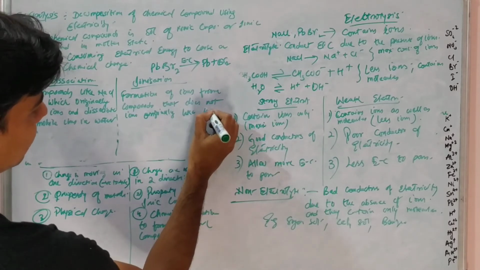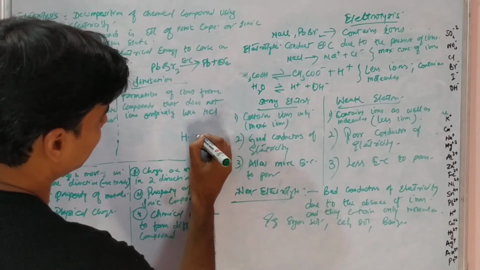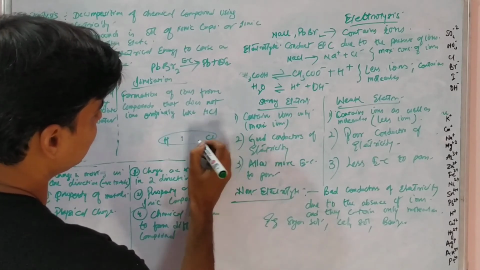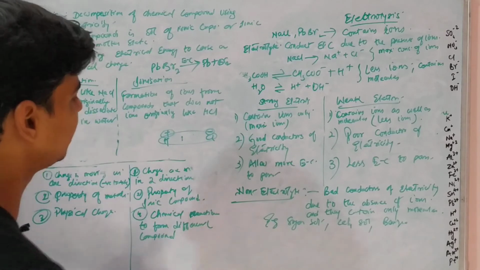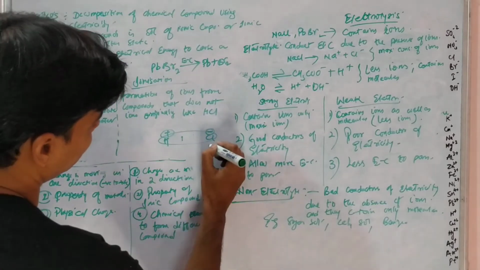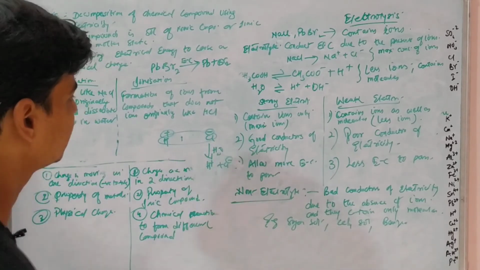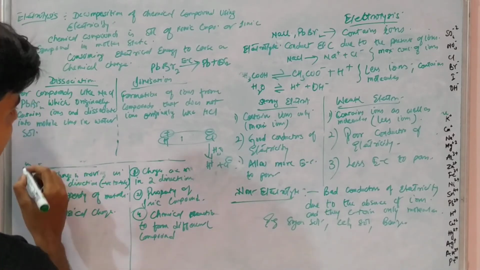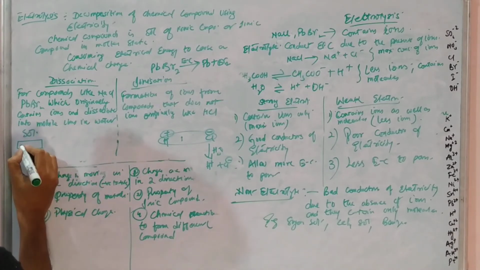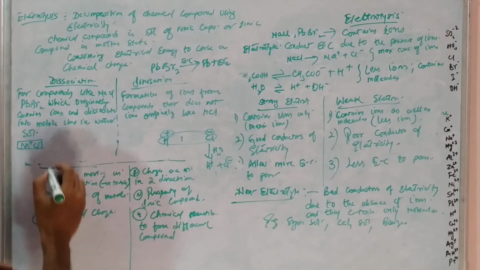Like HCl, right? This is how the molecule of HCl is, H and Cl. This is the negative end, this is the positive end. So HCl exists as a dipole, but when it is added to water, it will form hydrogen ions and chloride ions, right? So this is ionization.